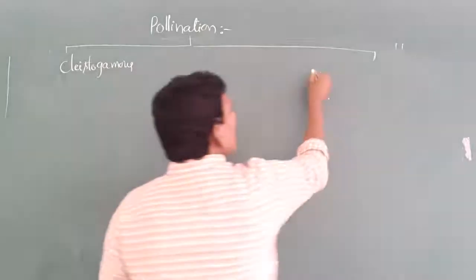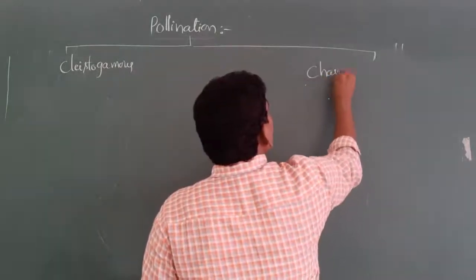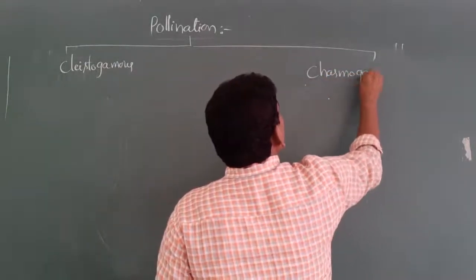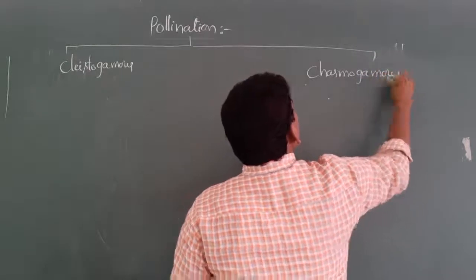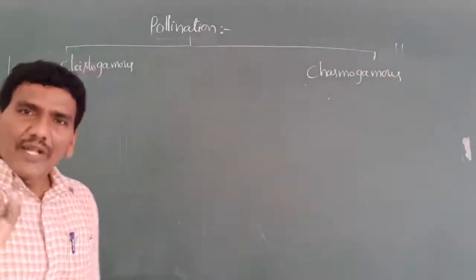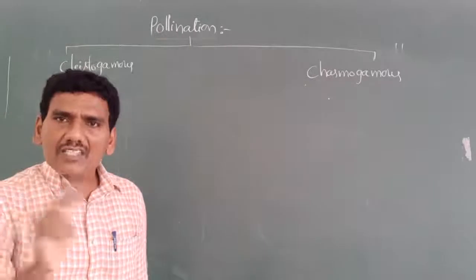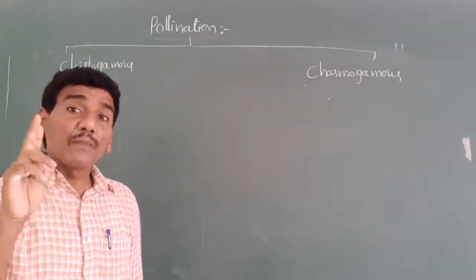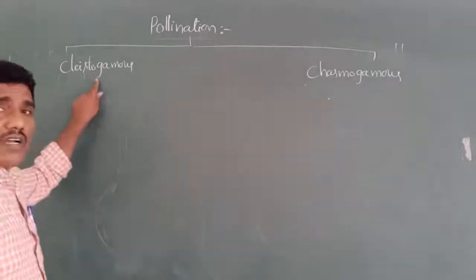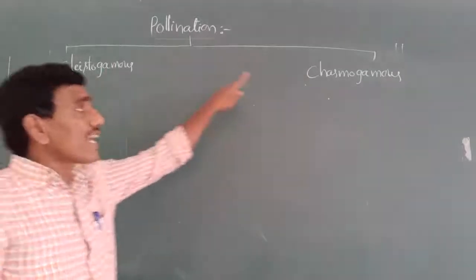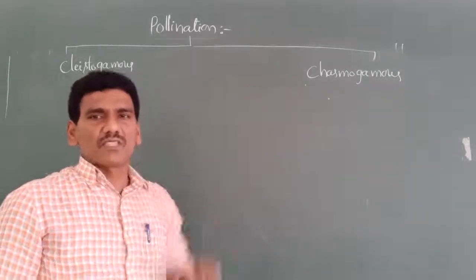Second one is chasmogamous flowers. Pollination mainly occurs in two different types of flowers. First one is cleistogamous flowers. Second one is chasmogamous flowers.